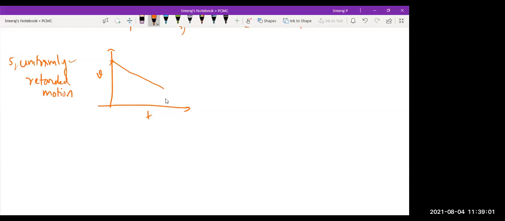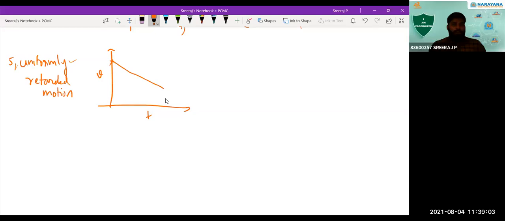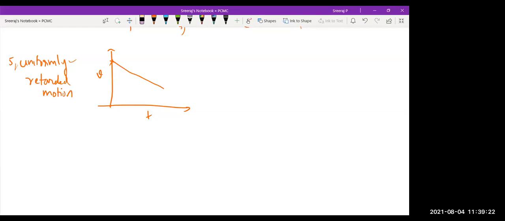Exactly. If it is not uniform, non-uniform retarded motion means the velocity decreases, but it's not a straight line like this, a curve can come. Clear? So that is non-uniform retarded motion. Here, this is the uniformly retarded motion.